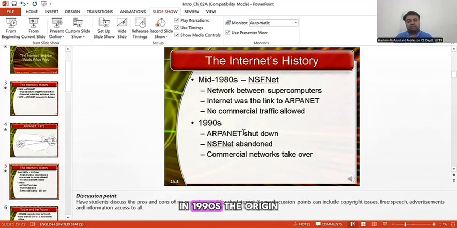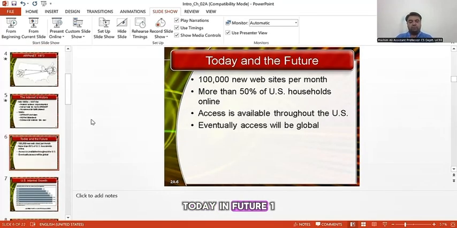In the 1990s, the origin of the internet which we have today began. The ARPANET project was closed, NSFNET was abandoned, and commercial networks took over. Today, one lakh new websites per month are growing. This data is of 2005 and 2006.